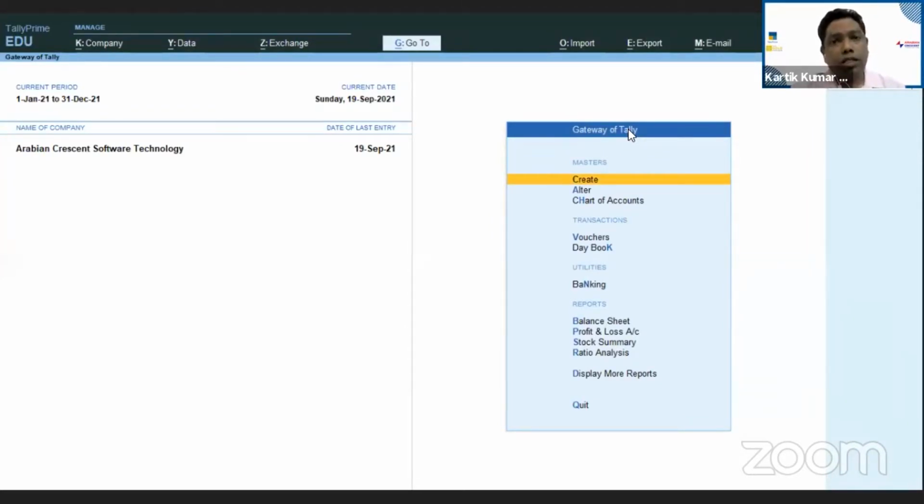So we ask, have you ever taken a backup in the system? They are just surprised. Backup, what is this? We thought that Tally takes the backup by itself, but this is not appropriate. Tally doesn't have any auto backup facility. You need to take the backup manually.